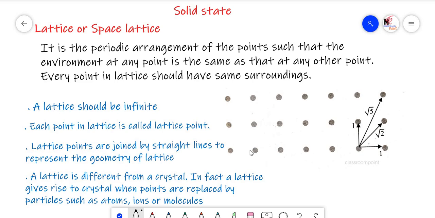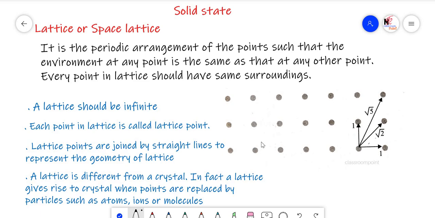So in a lattice, the arrangement of the particles must be in a regular pattern, so that the environment around each particle must be same. Here you can see, let us consider these particular points. Imagine the distance between the 2 points is a unit distance, 1 centimeter or 1 meter. So the distance from here to here is 1 and from here to here is 1, and along this direction it is root 2 and along this direction it is root 5.